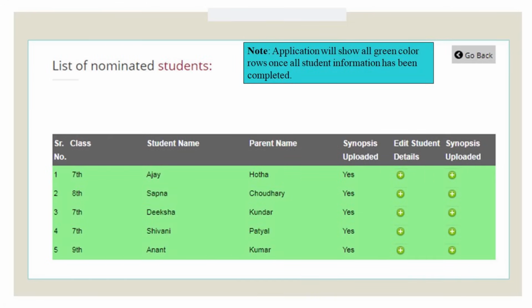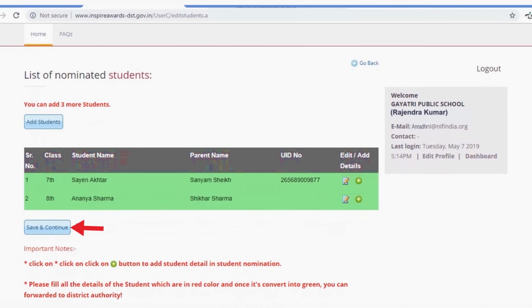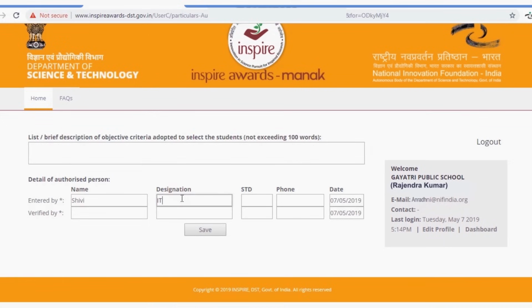All the rows in the application will be green once we have submitted the students' information. If you find that any row is left red, please update the student's details by clicking on this sign. Now press the Save and Continue tab. Now enter the details of the authorized person and save.